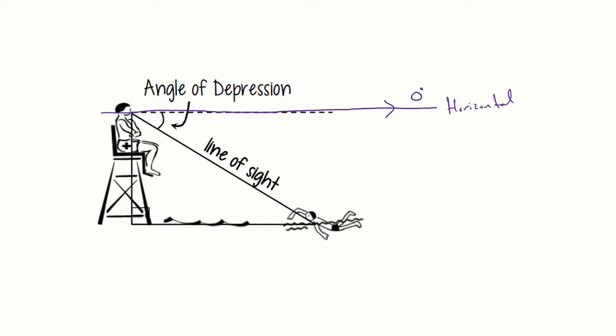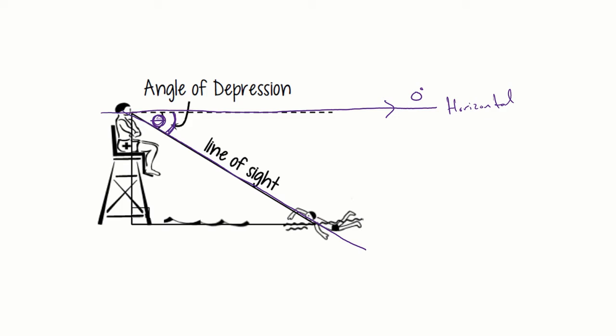So if he's looking down at a swimmer, he's going to start by looking straight ahead, right? Not tilting up, not tilting down, straight ahead. And the degree that he has to turn his head down is what we call the angle of depression, right?